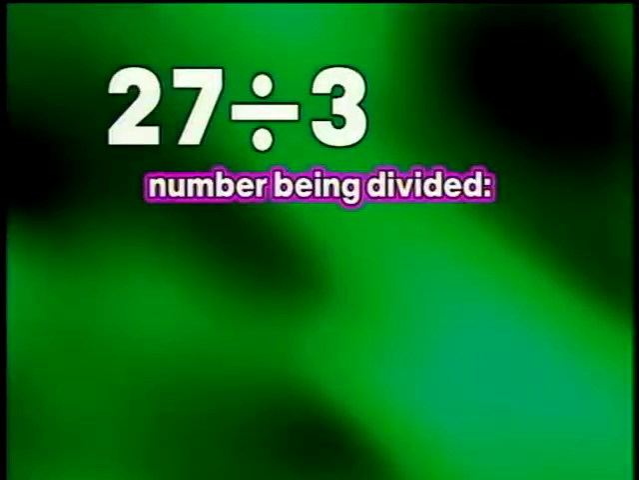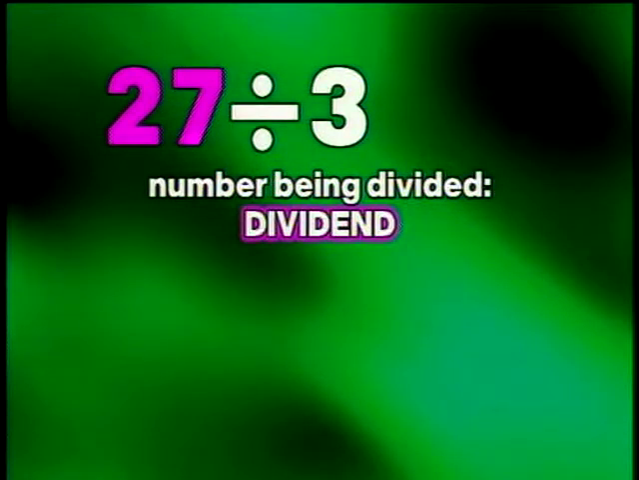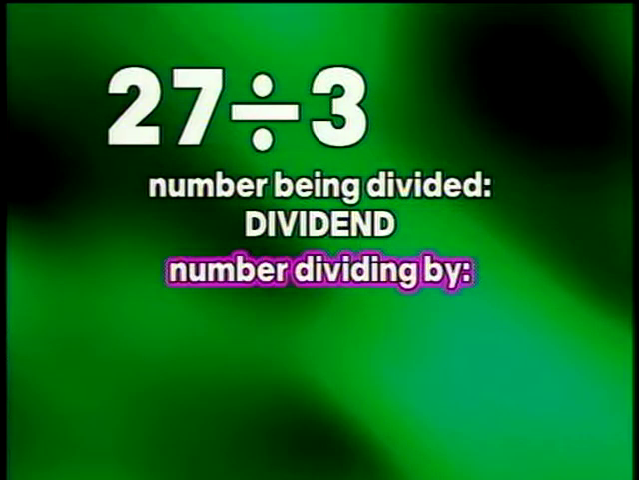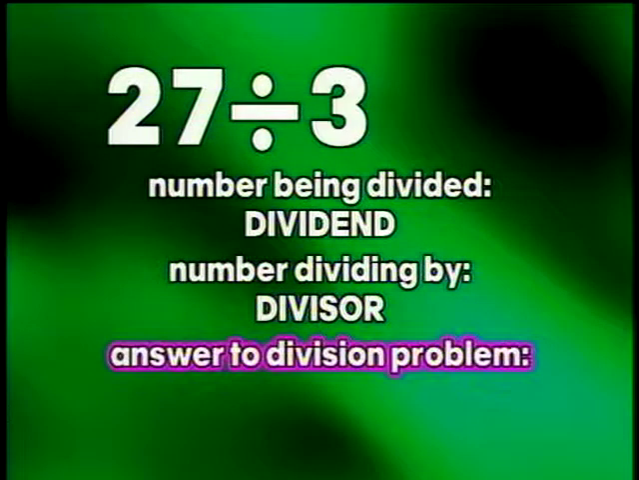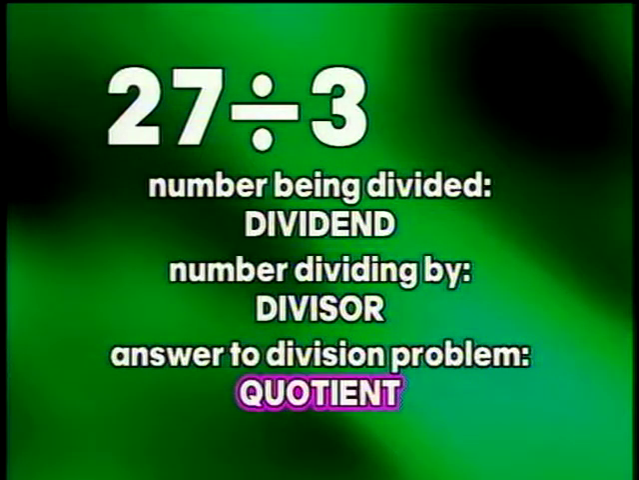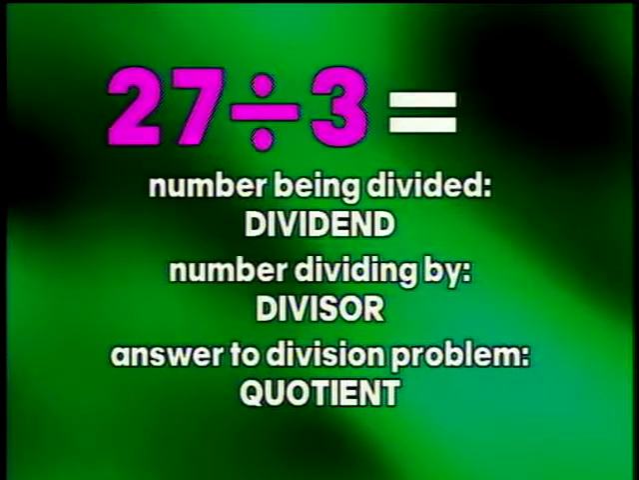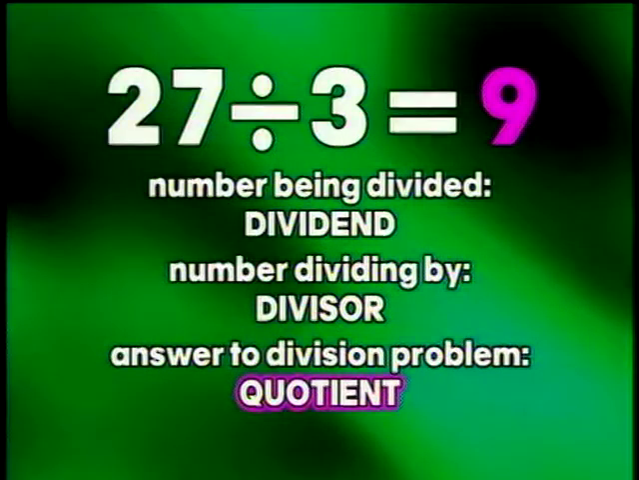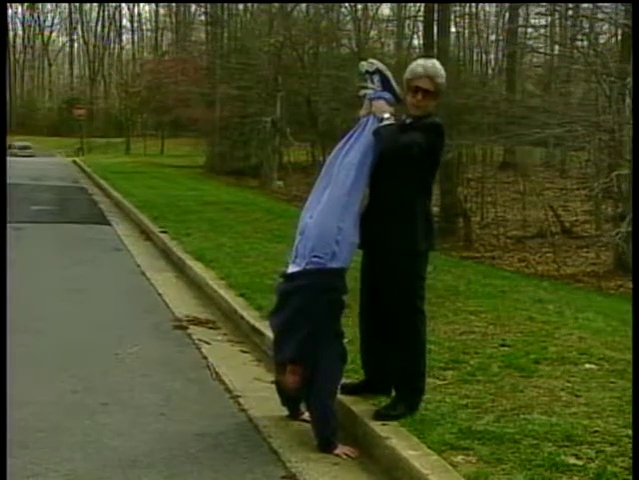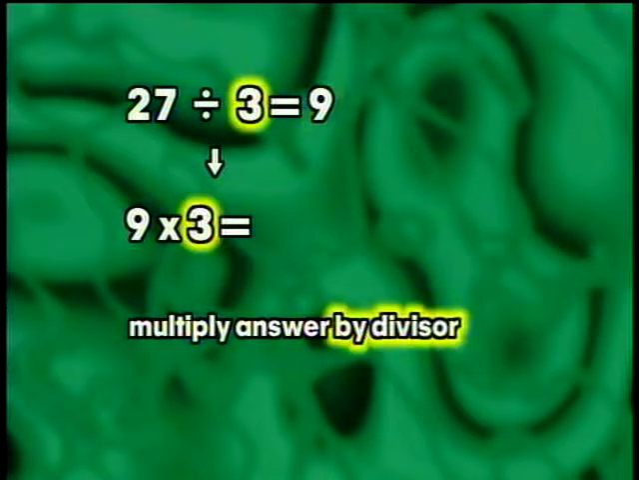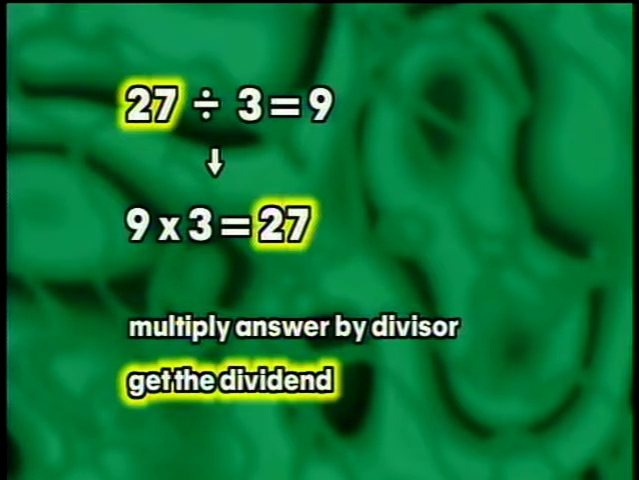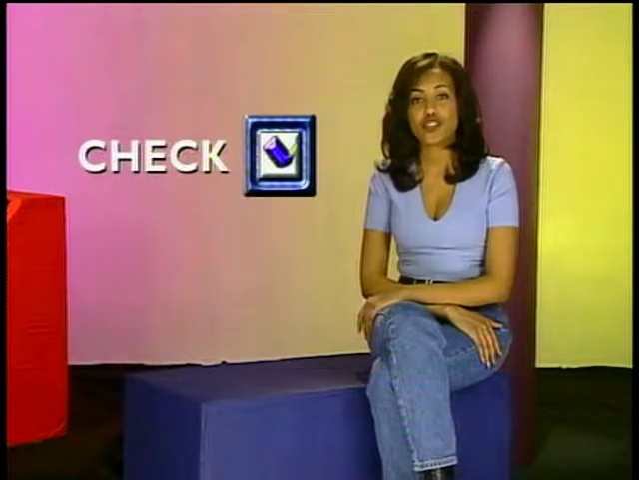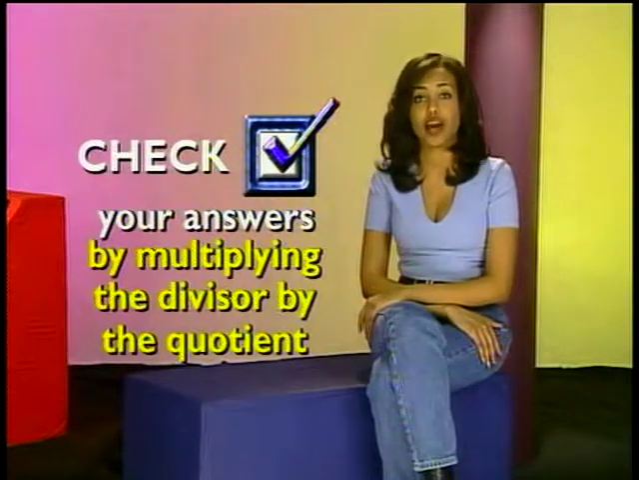The number being divided, 27 in this case, is the dividend, and the number you're dividing by, or 3, is the divisor. The answer to a division problem is called the quotient. For our example, 27 divided by 3, the quotient is 9. Now let's reverse the process. If we reverse the division process and multiply the answer, 9, by the divisor, 3, we'd get 27, the dividend. So, division is just multiplication in reverse. You can always check your answers by multiplying the divisor by the quotient.